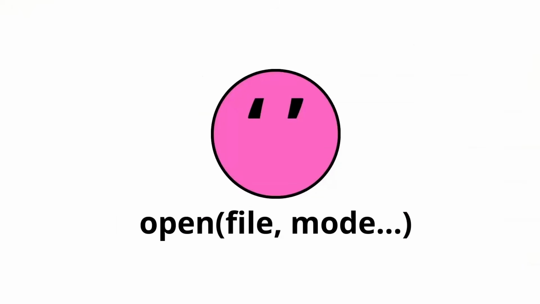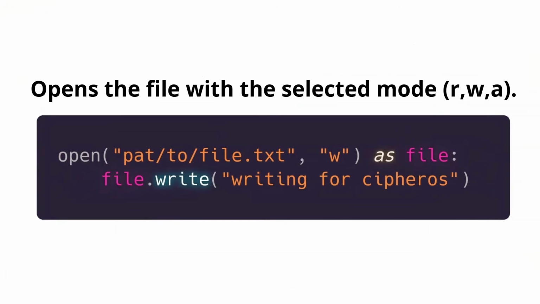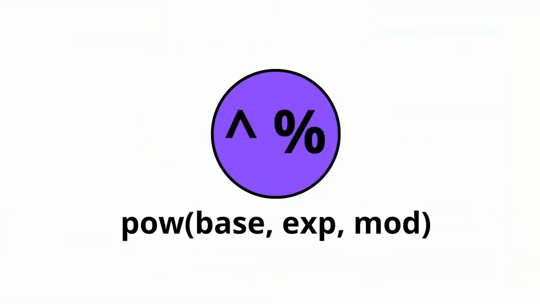Considering we have open, it takes a file parameter and mode. The ellipsis means in this case that we have more parameters, but we consider that these are the most important ones and useful for real life. What it does is just open a file with the selected mode. These are the 3 principal ones: r, which stands for read, w, which stands for write, and a, which stands for append. So the first parameter is the directory of the file, and the second one will be the mode in which we open it.